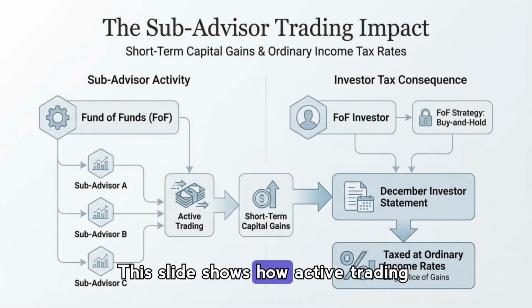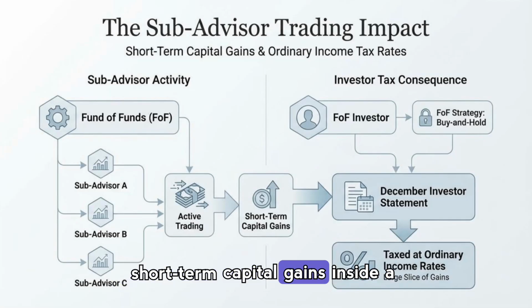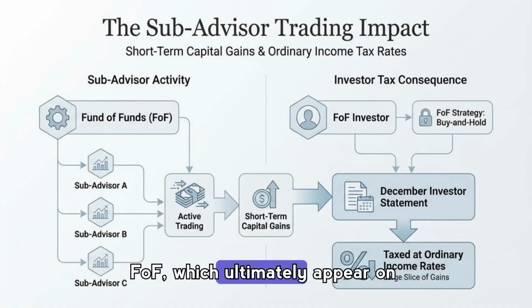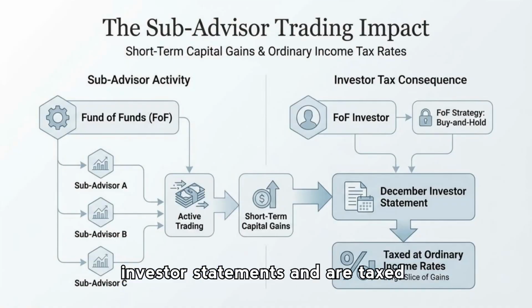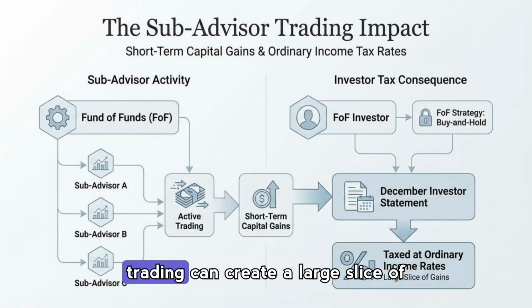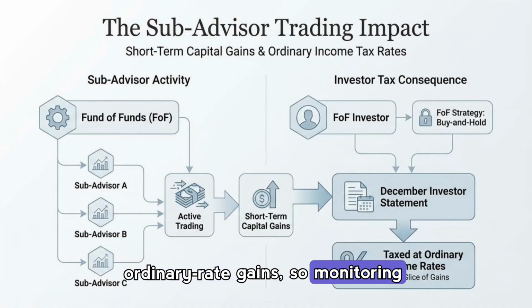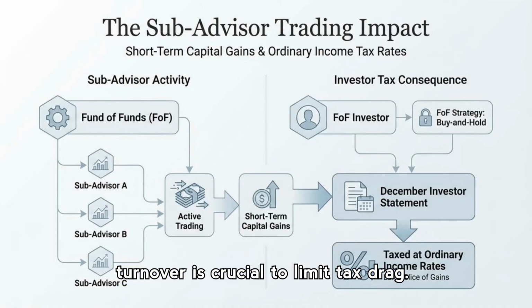This slide shows how active trading by sub-advisors can generate short-term capital gains inside a FOF, which ultimately appear on investor statements and are taxed as ordinary income. Even when an investor follows a buy-and-hold strategy at the FOF level, underlying trading can create a large slice of ordinary rate gains, so monitoring sub-advisor activity and managing turnover is crucial to limit tax drag.